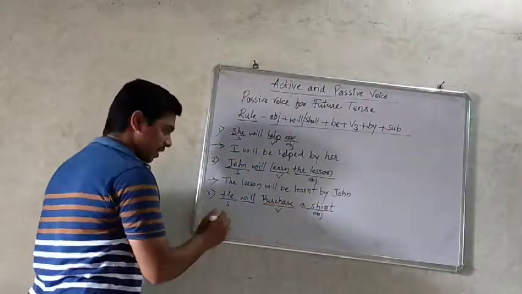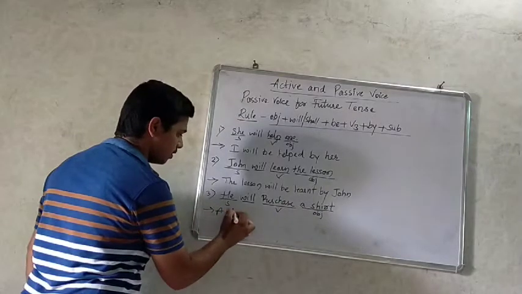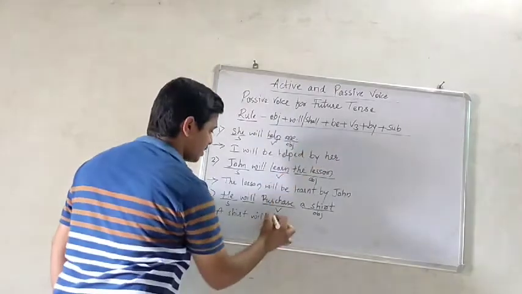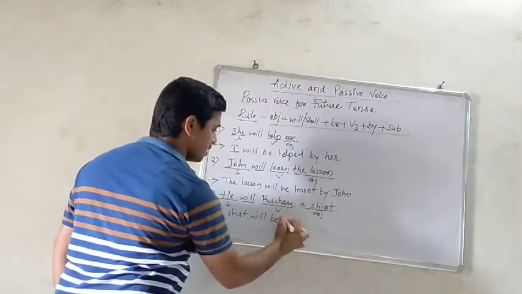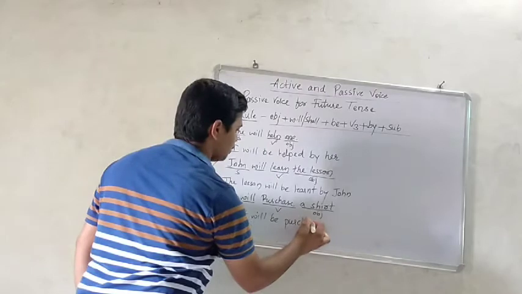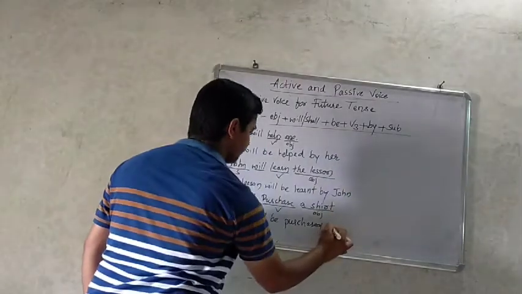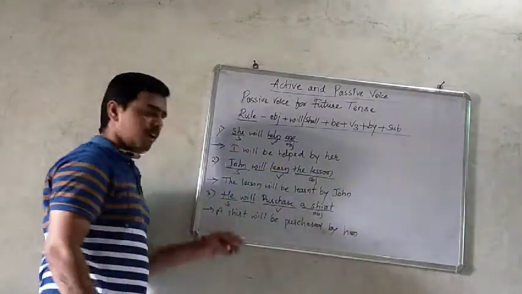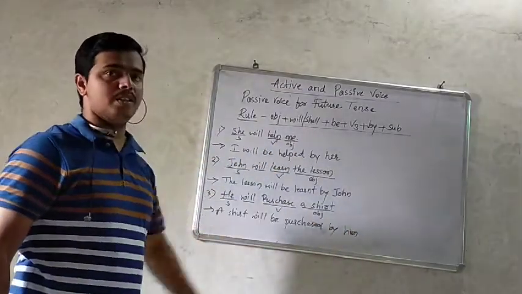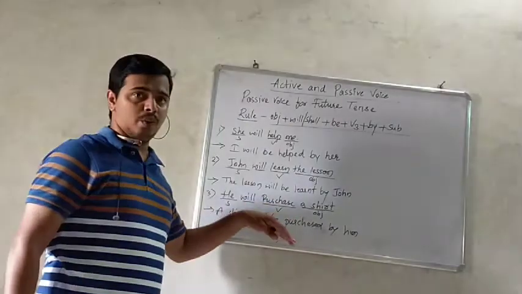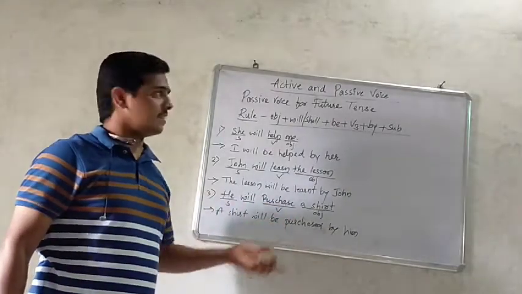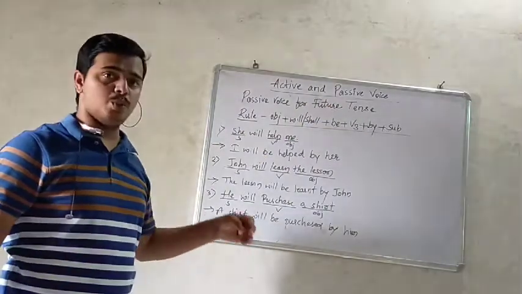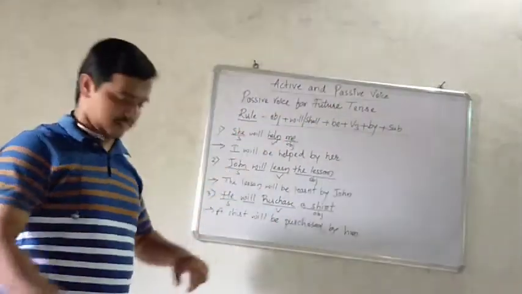So take the object first, a shirt, then helping verb will plus be, will be, third form of purchase, purchased, plus by, he changes into him. A shirt will be purchased by him. So this is all about converting to passive voice in simple future tense. Now let us move towards the next tense, that is